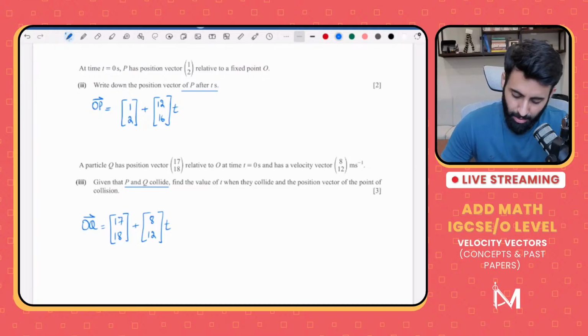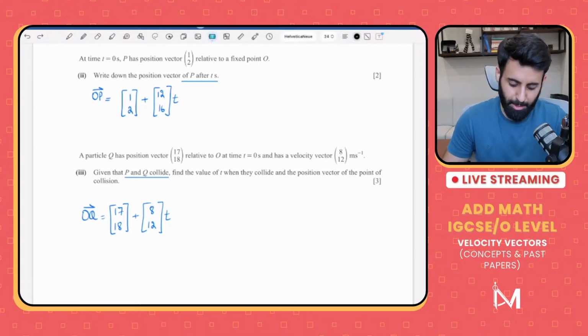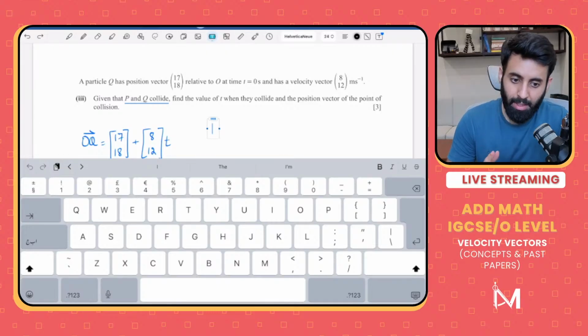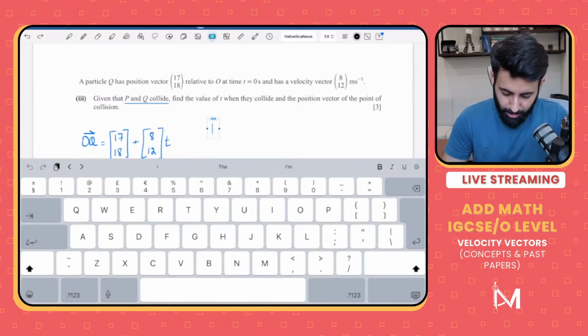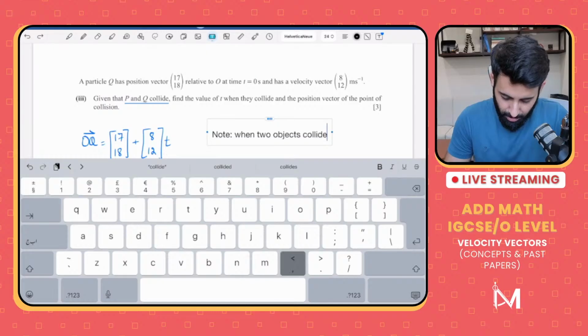Acha, ab ek cheez yaad rakho, when two objects collide, okay, so I'll add a note over here, that when two objects collide, what we do is we equate their position vector. Okay, when does collision happen? Collision happens when two objects happen to be at the same place at the same time, right? And if two objects are in the same place at the same time, that means at a certain time, their position vector is equal. Okay, so an important note. When two objects collide, we equate their position vector.